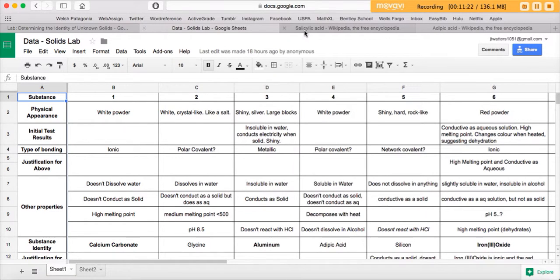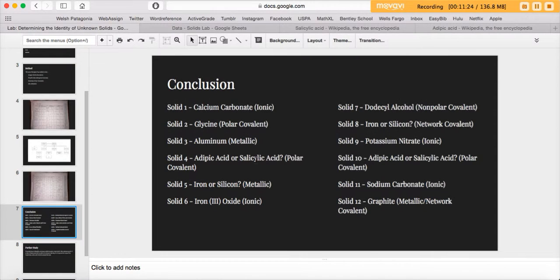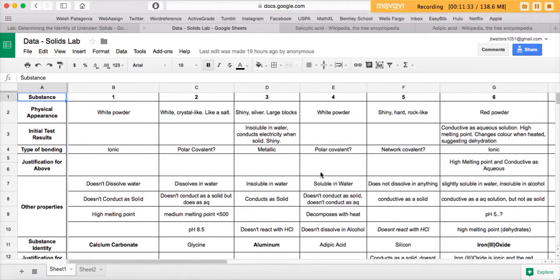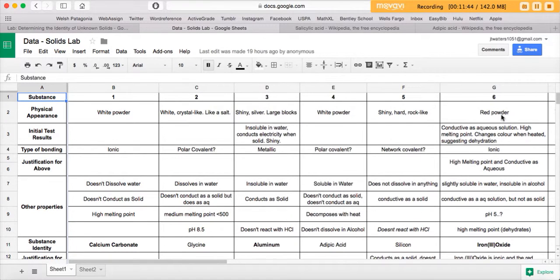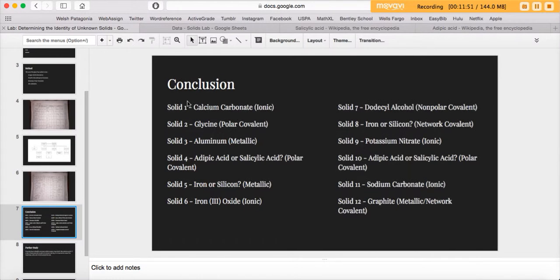So of the other ionic ones, I decided that number 6 is also ionic, iron 3 oxide. And I chose that one to be iron 3 oxide because if you look at this, number 6 is a red powder. And iron 3 oxide is what rust is, and rust is red as well. And so of the ionic ones, 6 was red. So I decided that one should be iron 3 oxide.